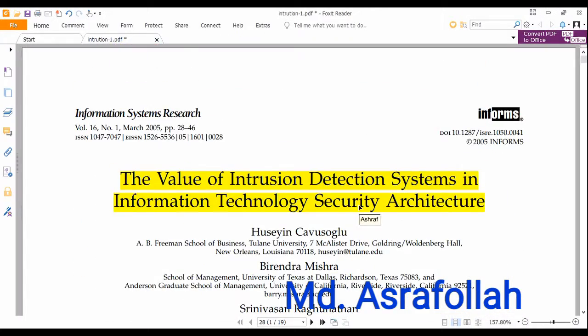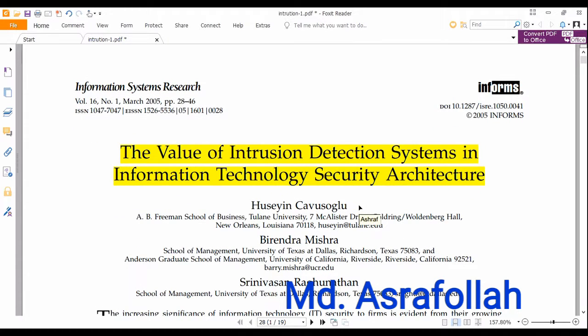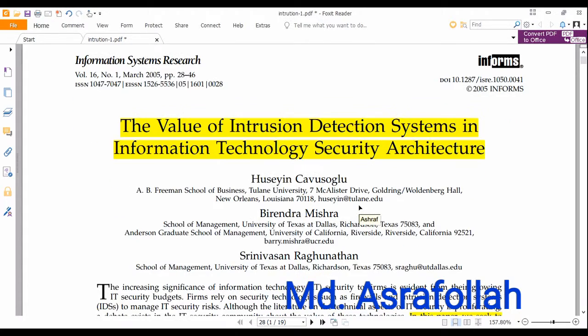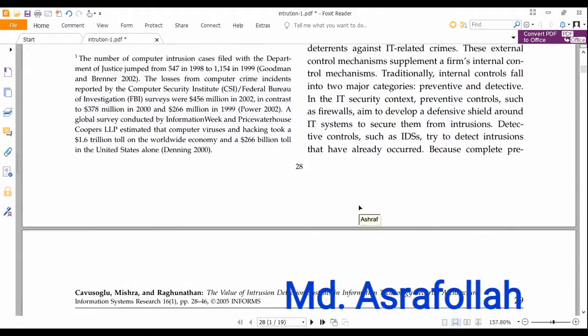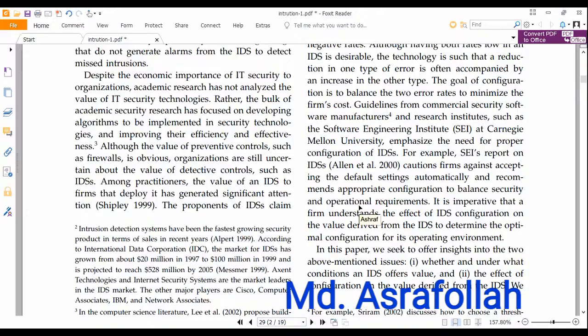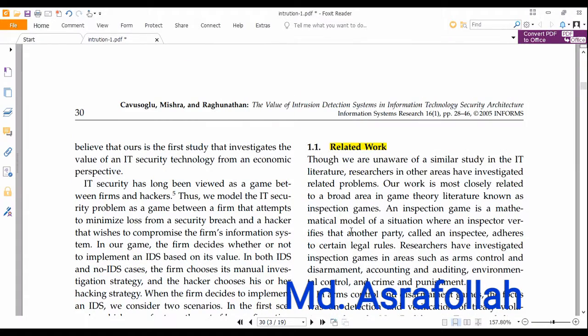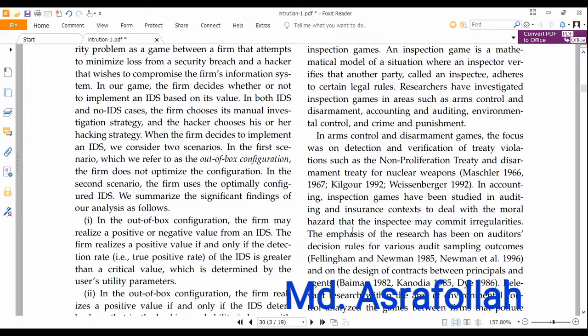In this paper, they seek to assess the value of an IDS in a firm's IT security architecture. They find that the IDS configuration, represented by detection true positive and false alarm false negative rates, determines whether a firm realizes a positive or negative value from the IDS. They also talk about the related work done so far.